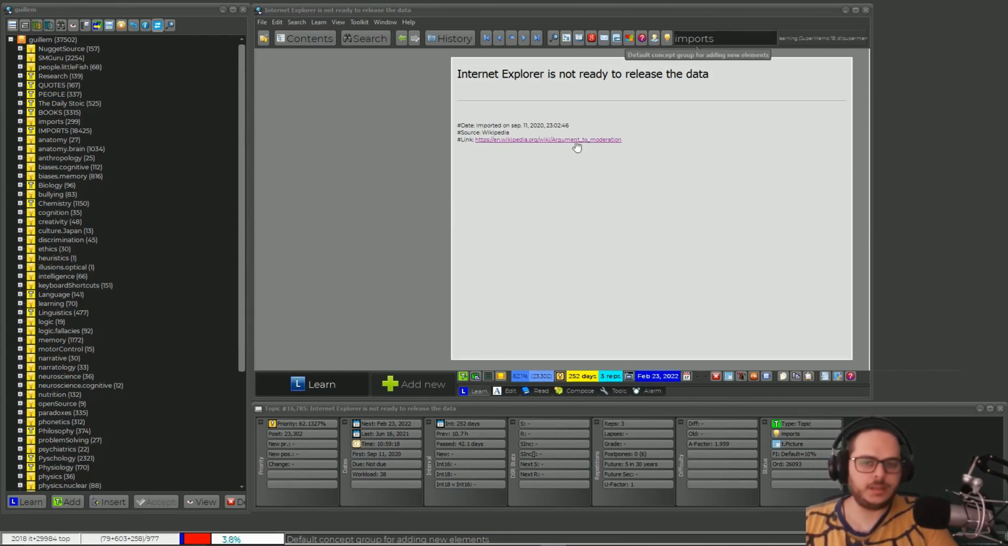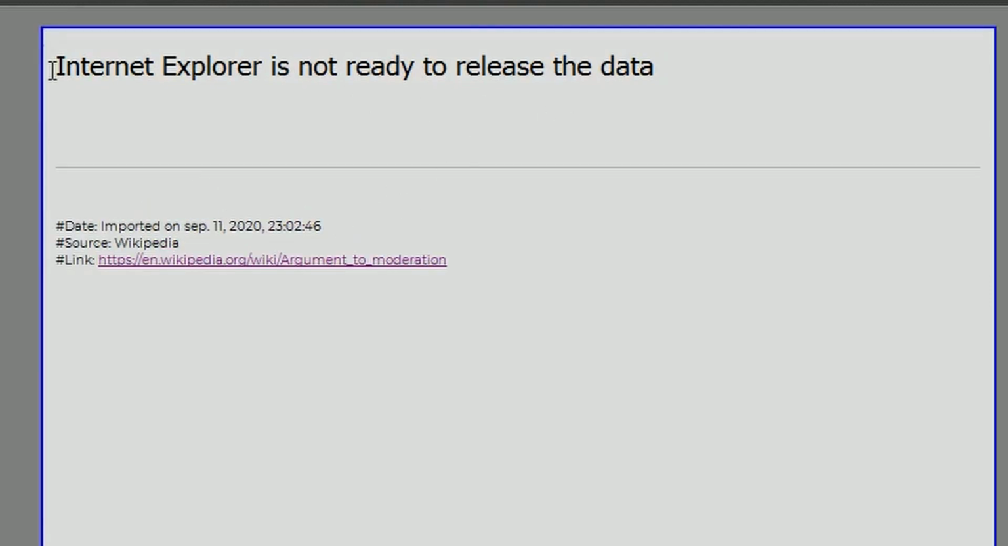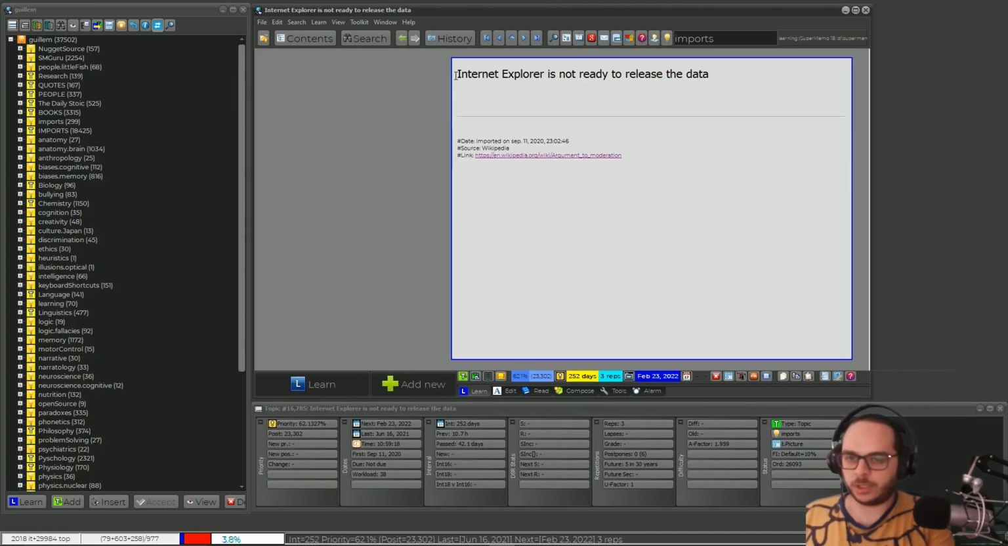Today I realized something, that one of the topics that I tried to import already was in my collection. I thought, really? And look what happened, is that I imported that last year, in September last year. And it says Internet Explorer is not ready to release the data. So something happened when importing it. I don't know what exactly that was, but I failed to realize that it was not imported.